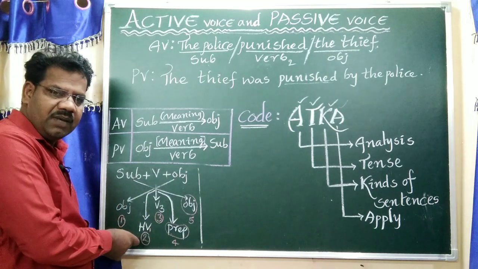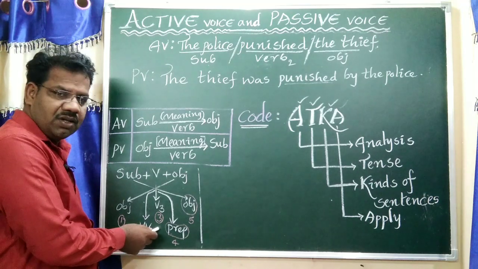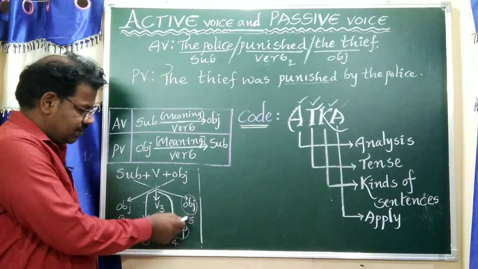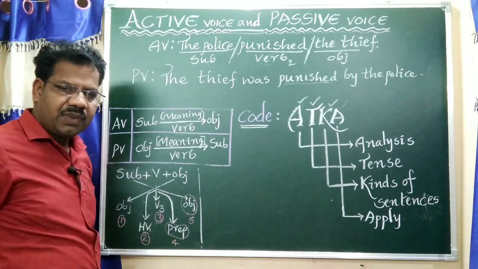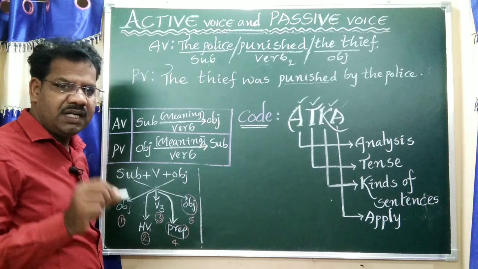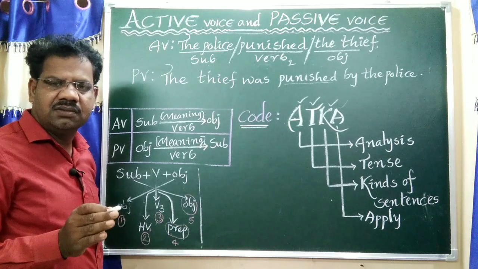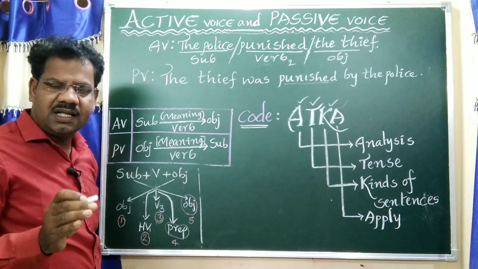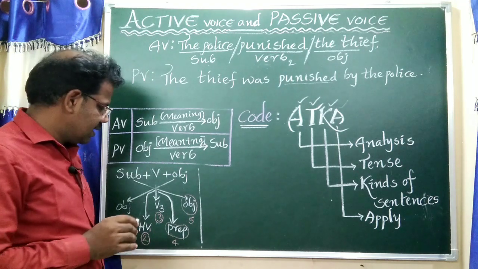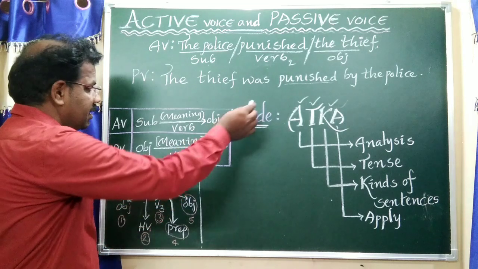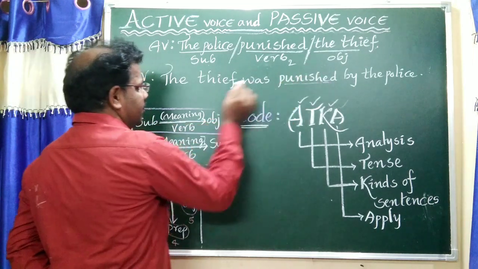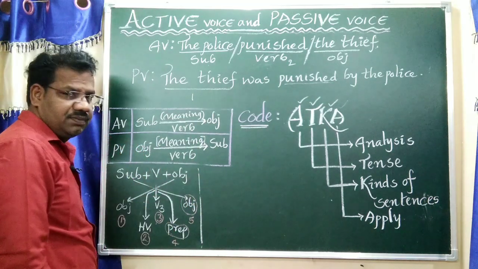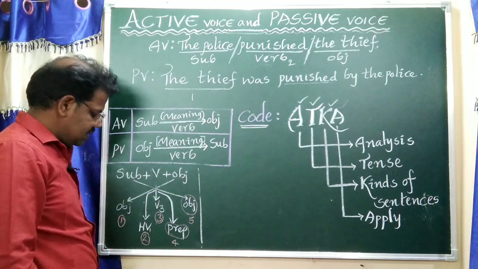After that you should write the helping verb, third the verb form 3, fourth the preposition, fifth the subject. This is only for affirmative sentences, not for negative, interrogative or imperative sentences. Understand? See, the thief is the object, we should keep it first, as the first rule, only for affirmative sentences.